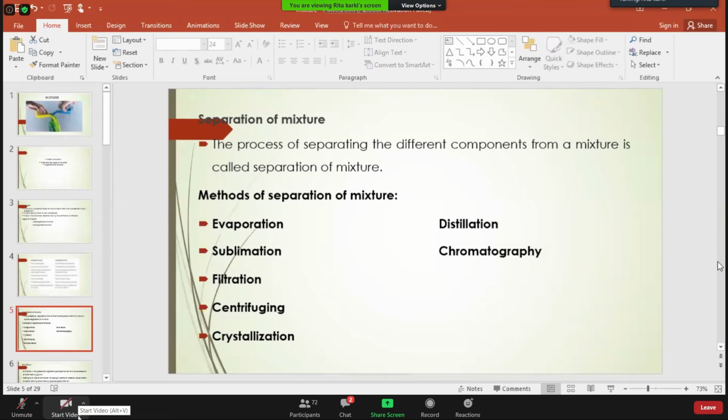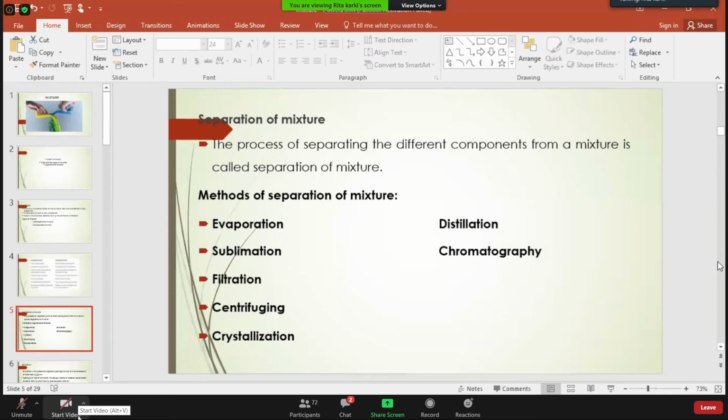Evaporation, sublimation, filtration, centrifuging, crystallization, sedimentation and decantation, the winnowing method, and magnetic separation are all things we have studied in the junior classes. So we are not going to study all of these: evaporation, sublimation, filtration, and crystallization.